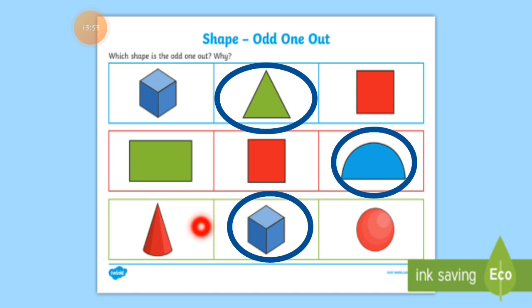Why? The first shape is a cone shape. It has curved lines, a curved shape. That cone shape has 2 sides. Next is a cube, but you can call it a square also. The square has 4 sides, and the last one is a sphere, which is totally made with curved lines. No sides are there. So my answer is a cube, because the cube is totally different from the given shapes. That's why my answer is a cube.